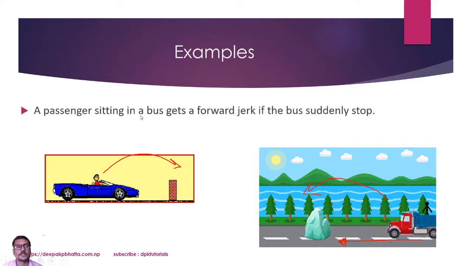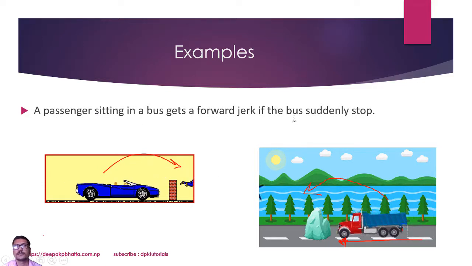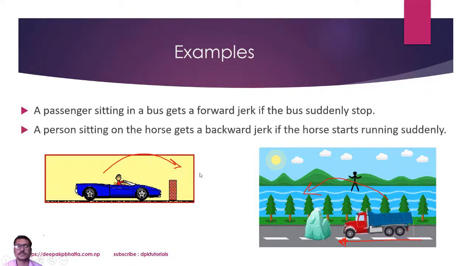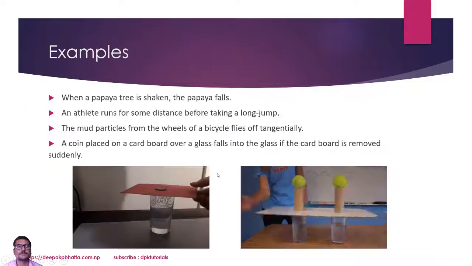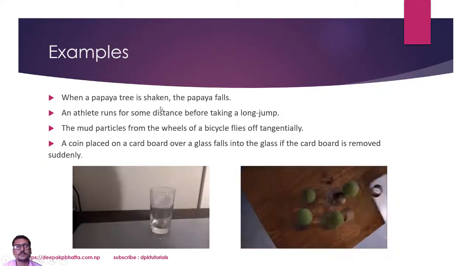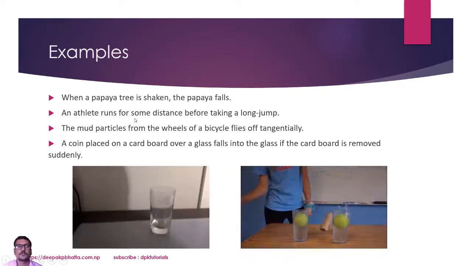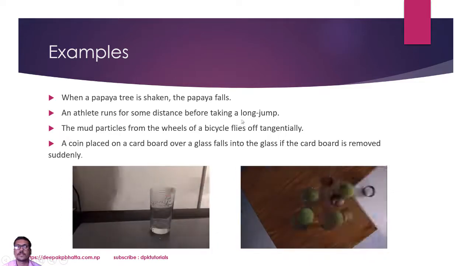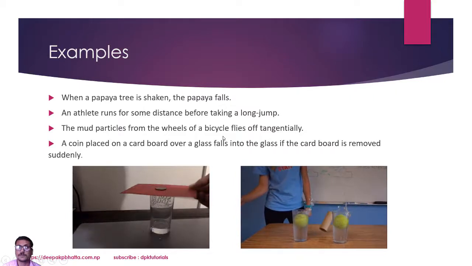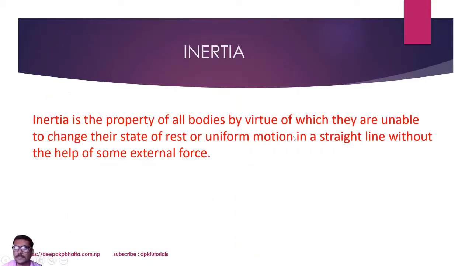A passenger sitting on a bus gets a forward jerk if the bus suddenly stops. In both of these two cases, this happened. Now another example: when a papaya tree is shaken, the papaya falls down. The athlete runs for a distance before taking a long jump. The mud particles on your bicycle fly off tangentially.